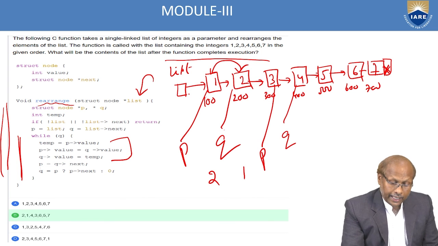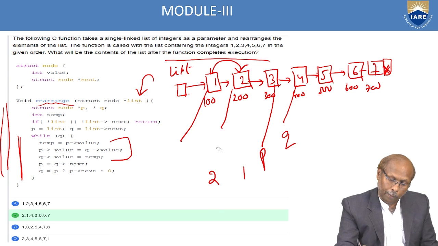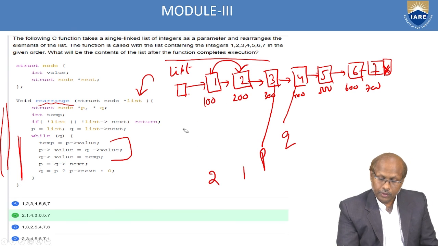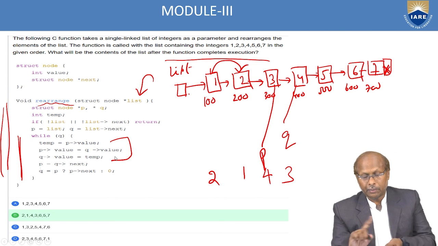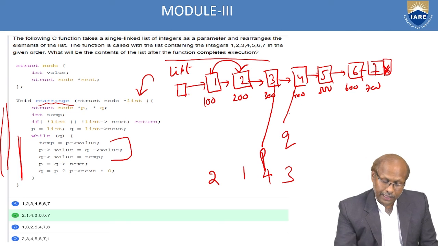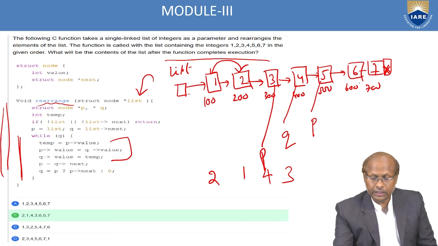That means after pointing P and Q, both have to interchange. So the latest values of P and Q now are 4, 3, because every time these three statements execute, that means swapping. After that, again P equal to Q of next. Q is pointing to the fourth node, so P of next means P points to Q of next, that means the fifth node. And Q points to this.